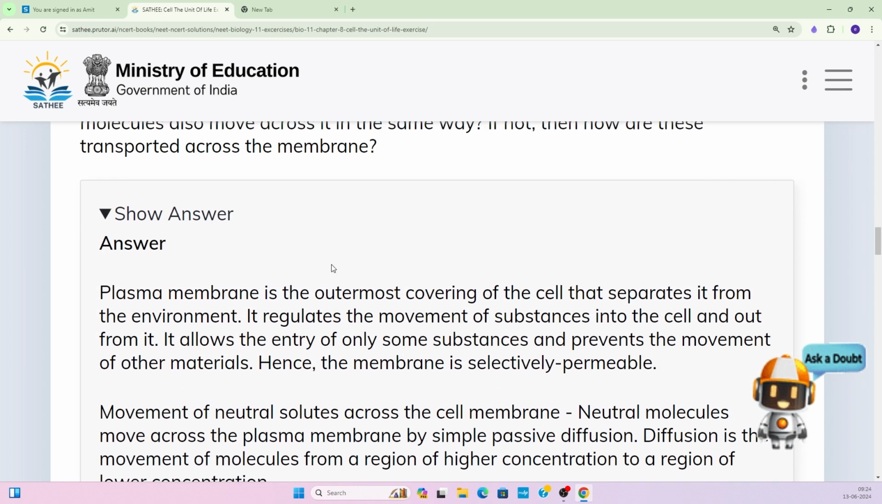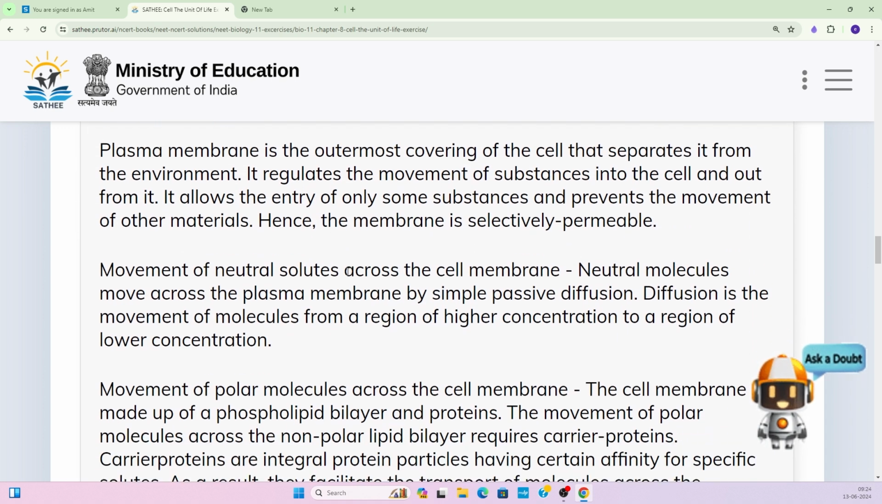Moving to the answer of this question. Plasma membrane is the outermost covering of the cell that separates it from the environment. Now this is a very important point. This plasma membrane is made up of a lipid bilayer and proteins are traversed in between. There are two different types of protein: intrinsic protein that is present between the bilayer and extrinsic protein at the surface, right? They are the outermost covering of the organism and separate it from the outer environment.